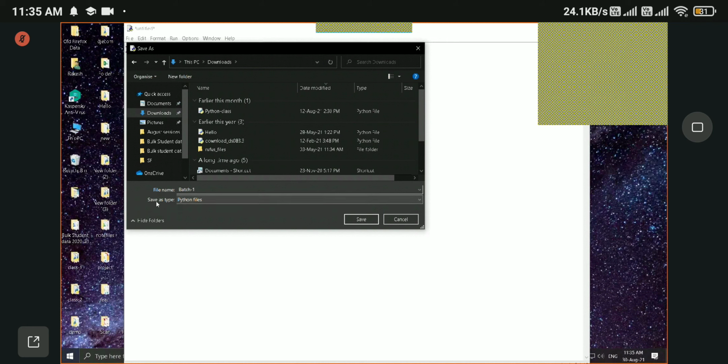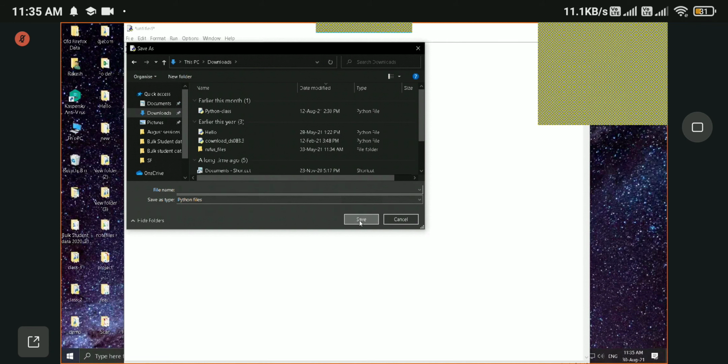Here you can see save as type is Python files, so we don't need to add it. Otherwise, if you are using, let's say, Notepad, which doesn't have special features, then when you save a file you need to add the extension .py. Since we're working on IDLE, we don't need to add that.